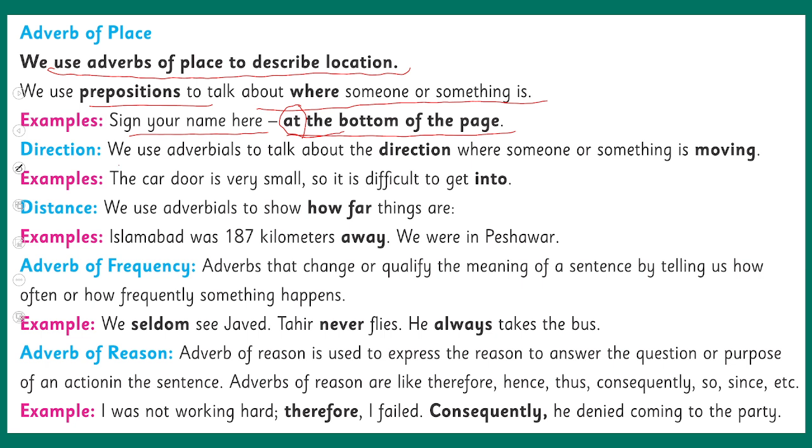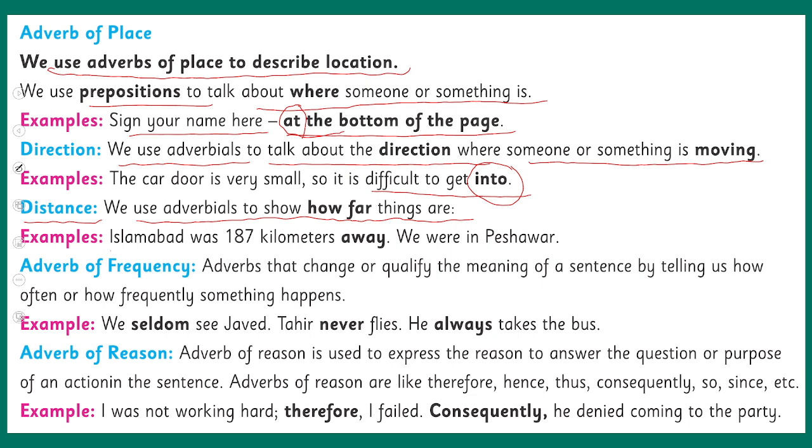Like direction, we use adverbials to talk about directions where someone or something is moving, like the car door is very small, so it is difficult to get into. So here the preposition into is actually used as an adverb of direction. They are also used as adverbs of distance. They also show the distance, like we use adverbials to show how far things are.